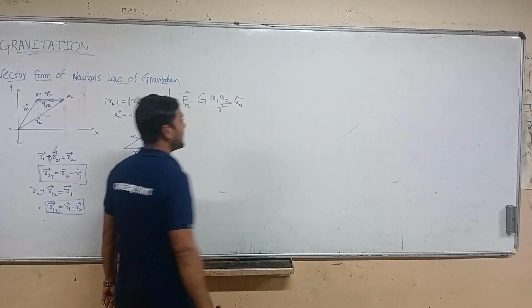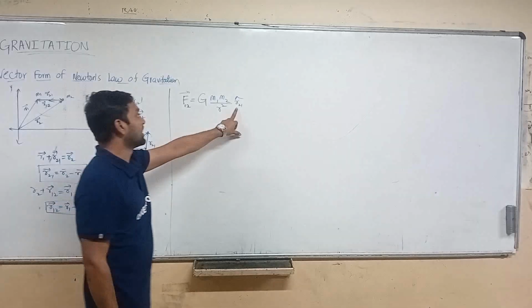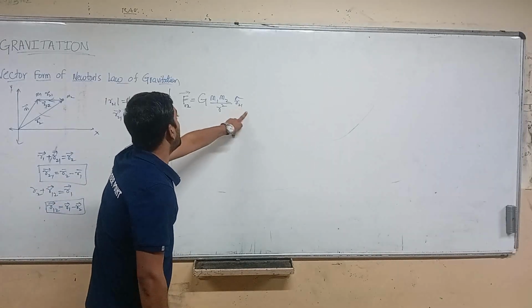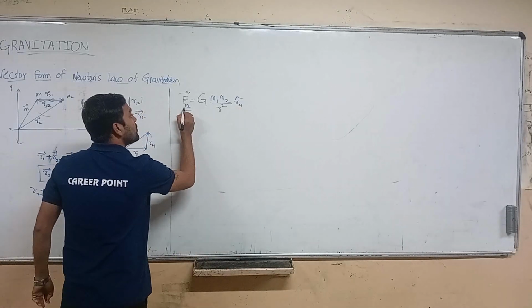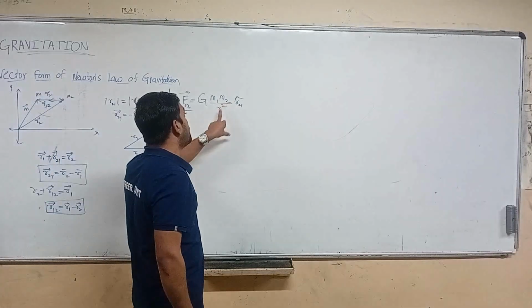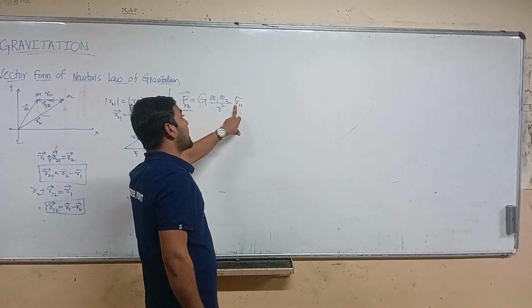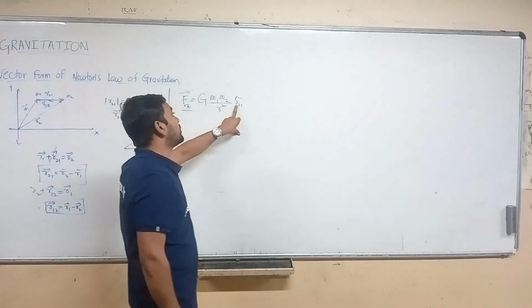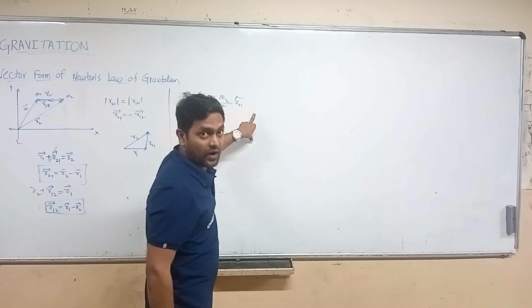The direction will be towards the center. So force on 1 due to 2 will be equal to, the direction will be like this, the direction will be equal to R21 cap. See here we are having 1 2. The force on 1 due to 2 is equal to G m1 m2 by R square, and here we are having the direction R21 cap.